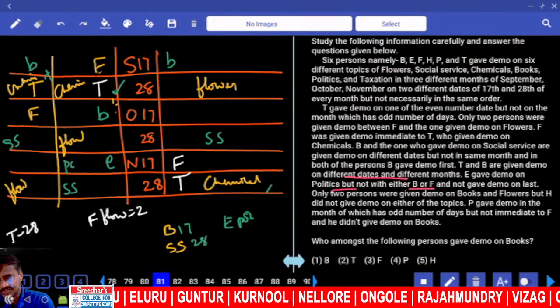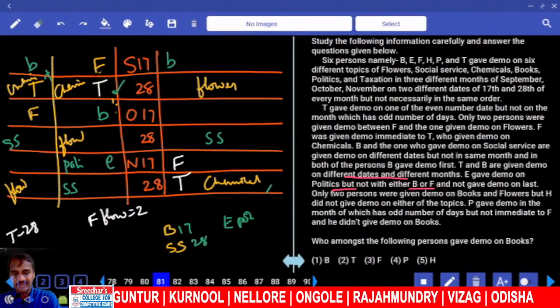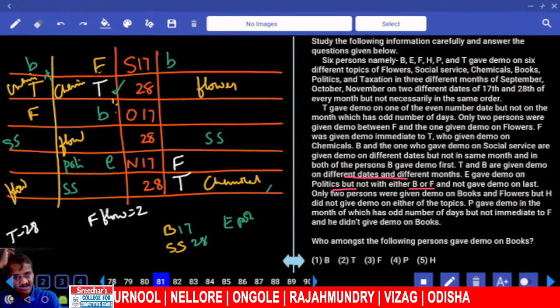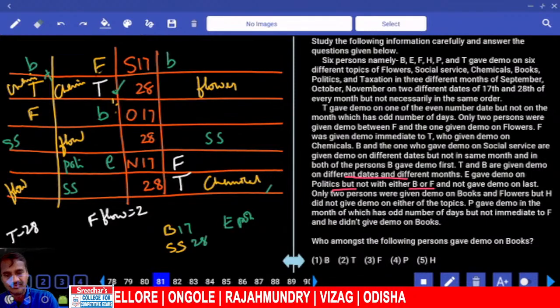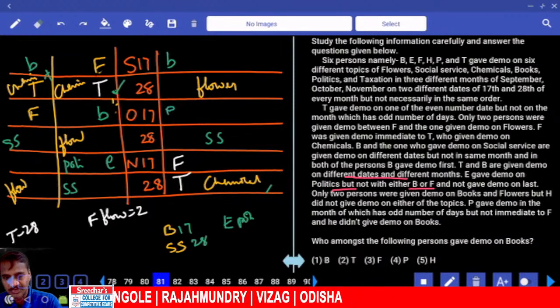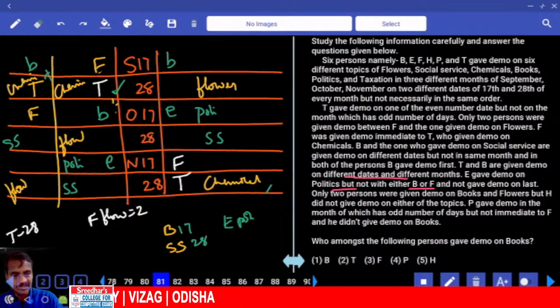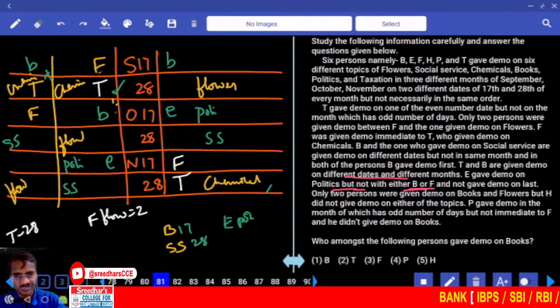17. And what is the topic here? Politics. Then here E is politics. Then where should this E be? Only one possibility, E is here. E politics, E gave demo of politics but not with either BRF. They are not within the months of BRF and not given demo at the last.